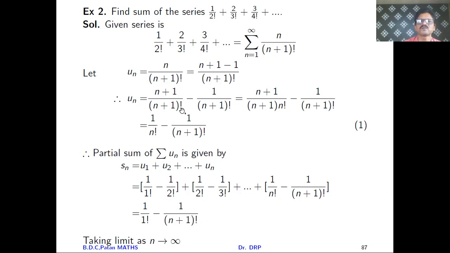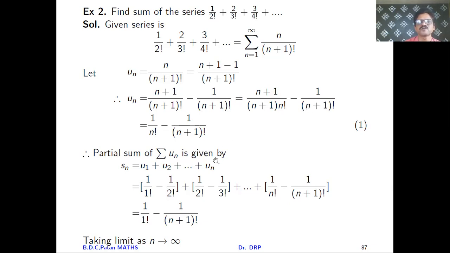But friends, n plus 1 factorial, we can write as n plus 1 into n factorial. So n plus 1 upon n plus 1 into n factorial, no change in the second term, it remains as it is. So this n plus 1 gets cancelled. There you will get 1 upon n factorial minus 1 upon n plus 1 factorial, this second term as it is.